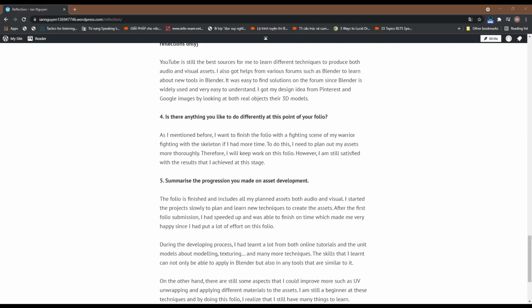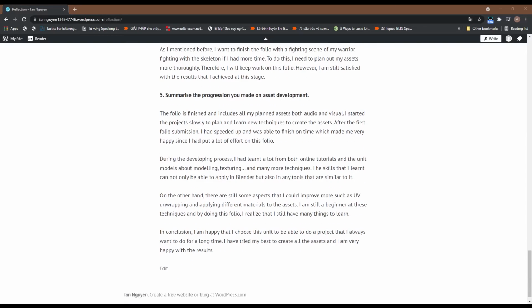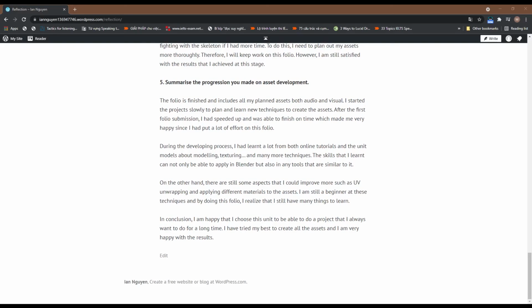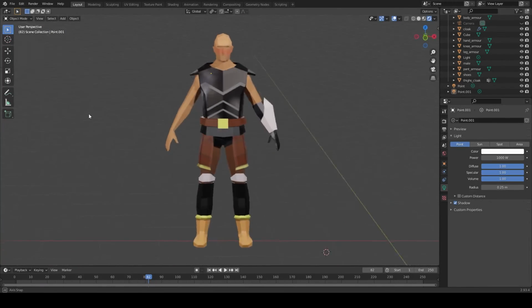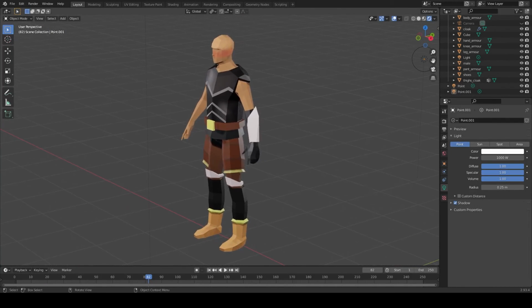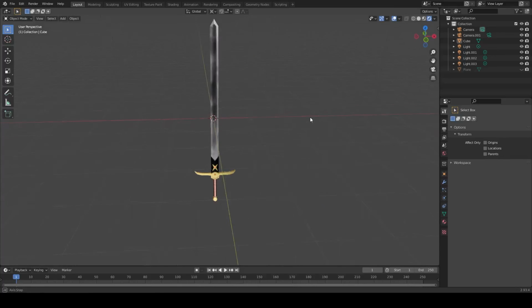During the development process, I learned a lot from both online tutorials and unit materials about modeling, texturing, and many more techniques. The skills that I learned can be applied not only in Blender but also in any tools that are similar to it. On the other hand, there are still some aspects that I could improve, such as UV unwrapping and applying different materials to the assets. I'm still a beginner at these techniques, and by doing this portfolio, I realized that I still have many things to learn.